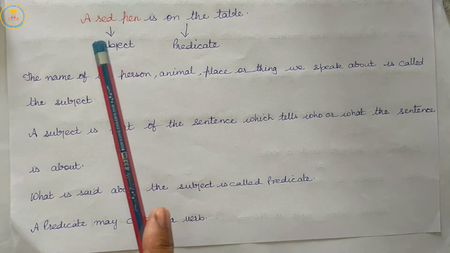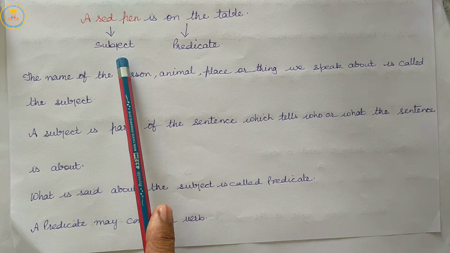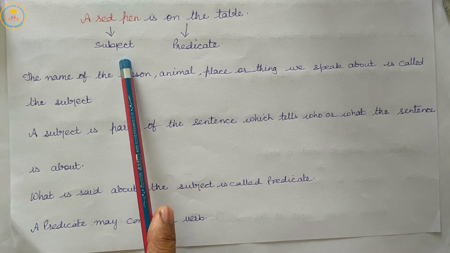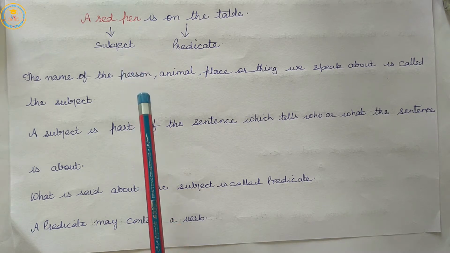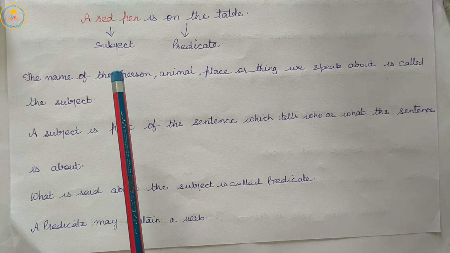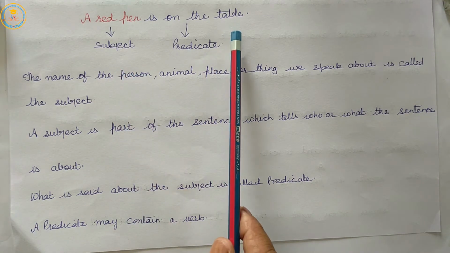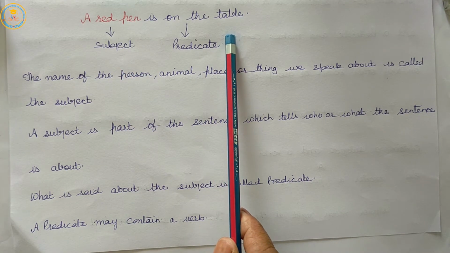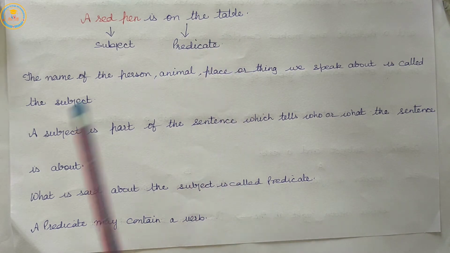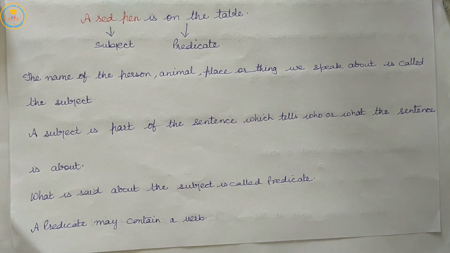So, subject means the name of a person, animal, place or thing we speak about, and a subject is the part of the sentence which tells who or what the sentence is about, and predicate means what is said about the subject, and a predicate may contain a verb.